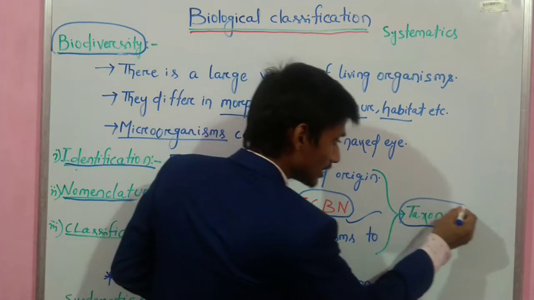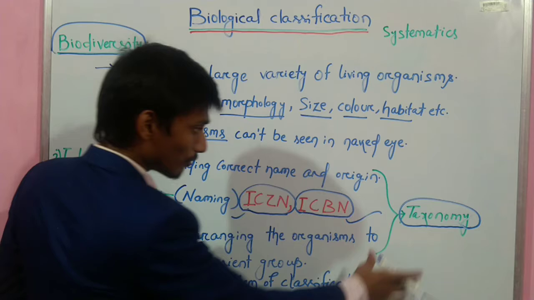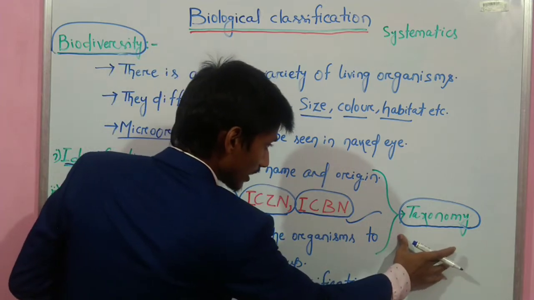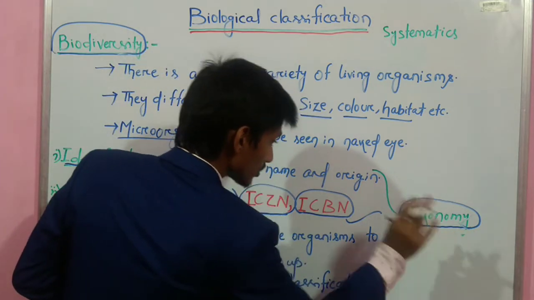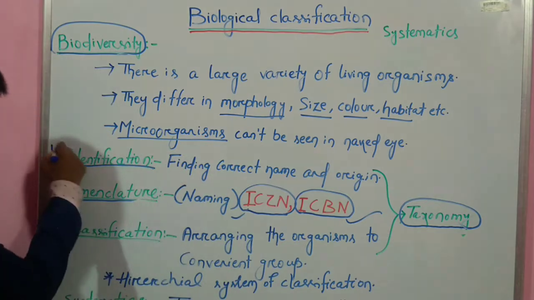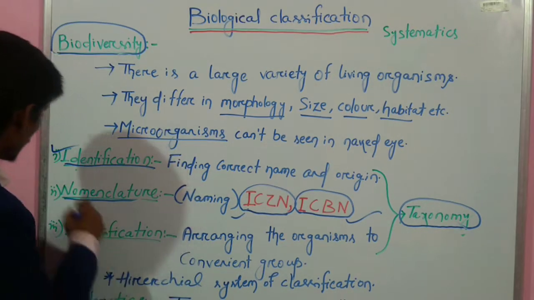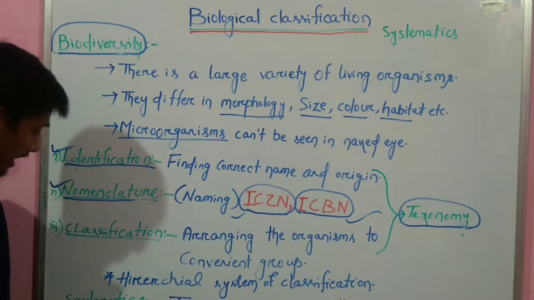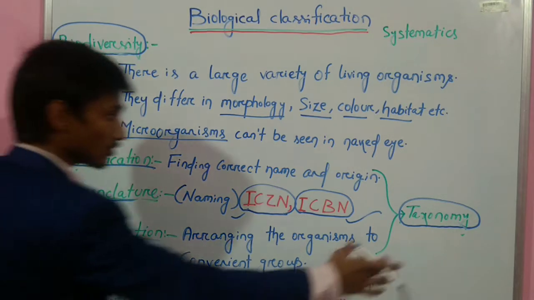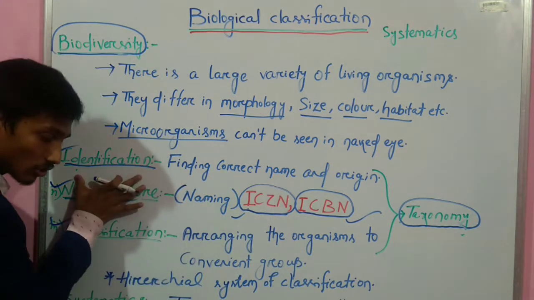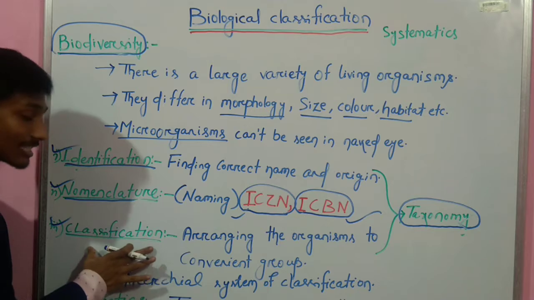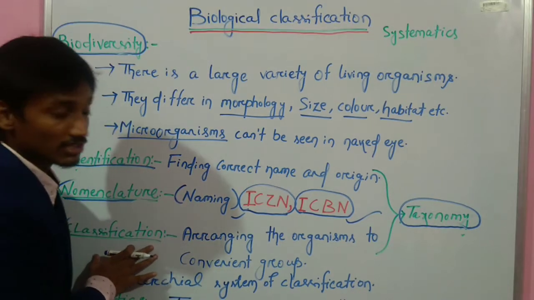What is the meaning of taxonomy? Taxonomy includes three things: identification of living organisms, nomenclature, and classification. So taxonomy is the identification, nomenclature and classification of living beings.